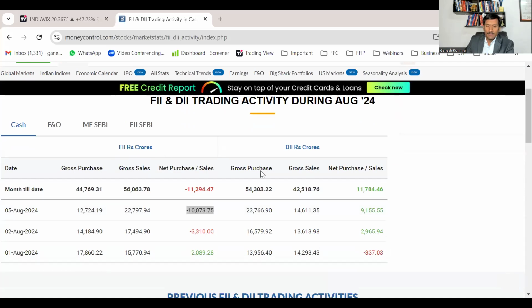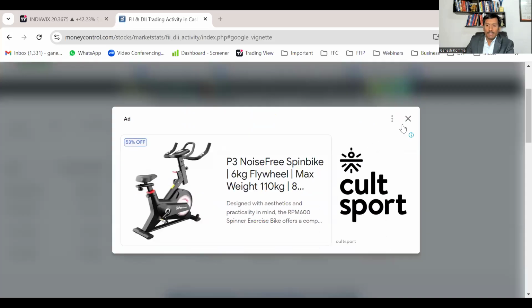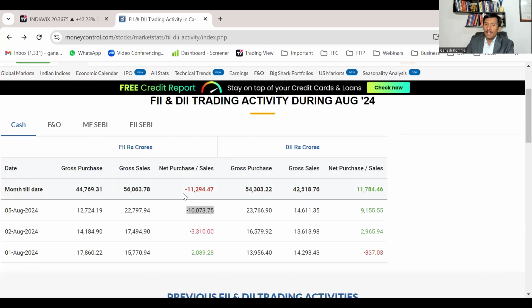We have seen an impact of over 10,073 crores. And net in August, FII outflows were 11,294 crores.